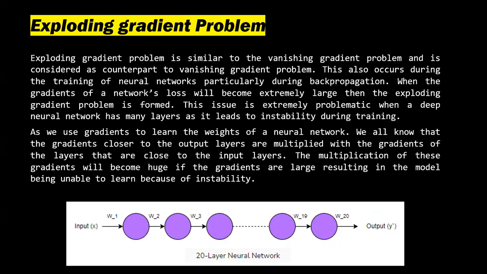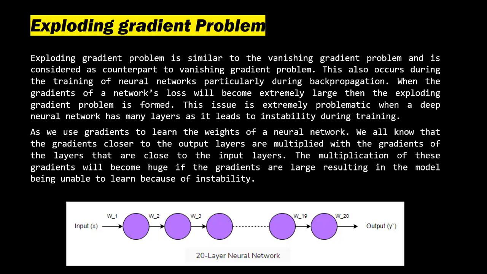And the other thing is the exploding gradient problem. The exploding gradient problem is similar to the vanishing gradient problem and is considered a counterpart to it. This also occurs during the training of neural networks, particularly during backpropagation. When the gradients of a network's loss become extremely large, the exploding gradient problem is formed. This issue is extremely problematic when a deep neural network has many layers, as it leads to instability during training.